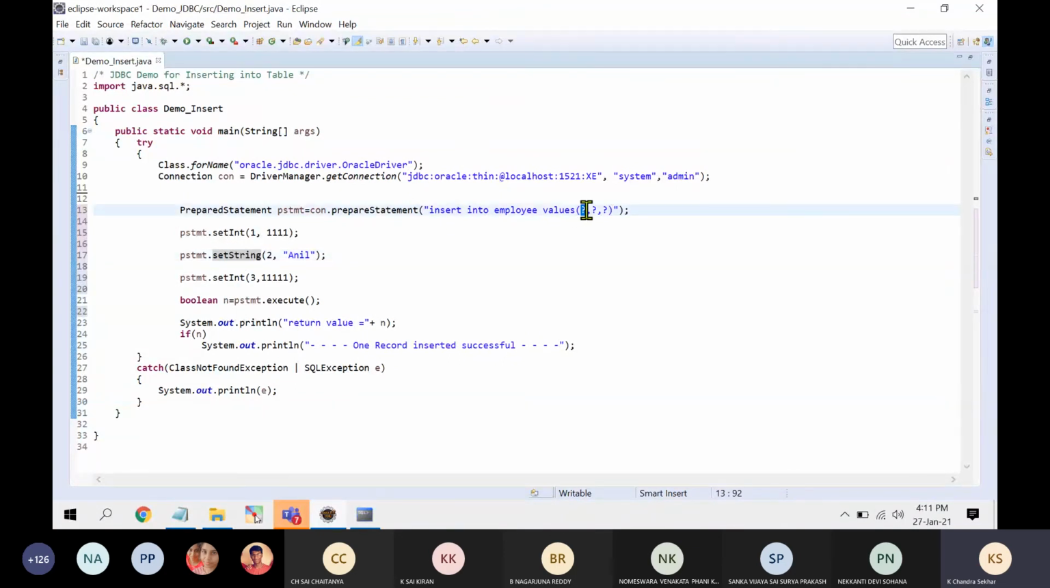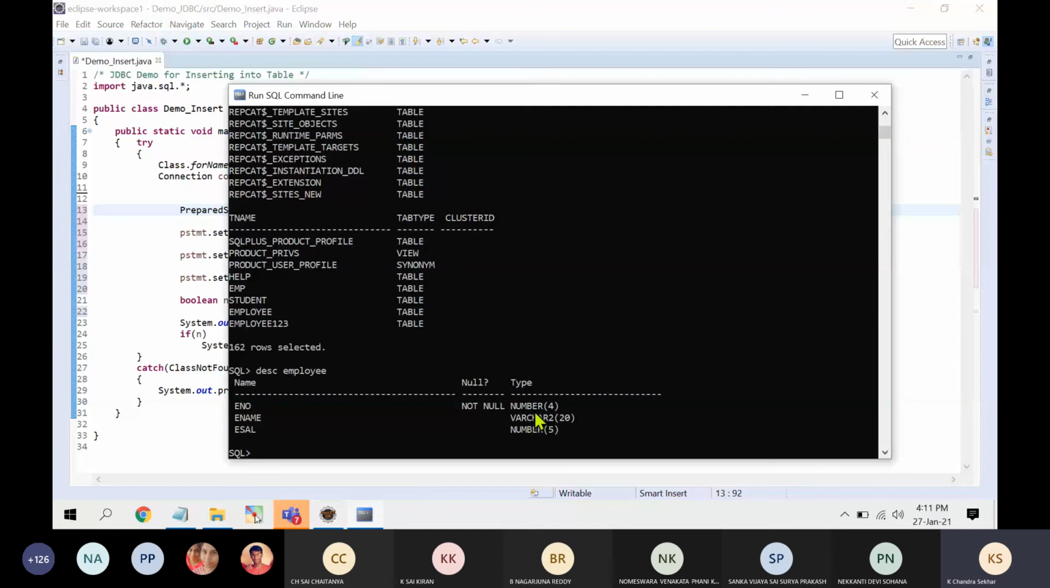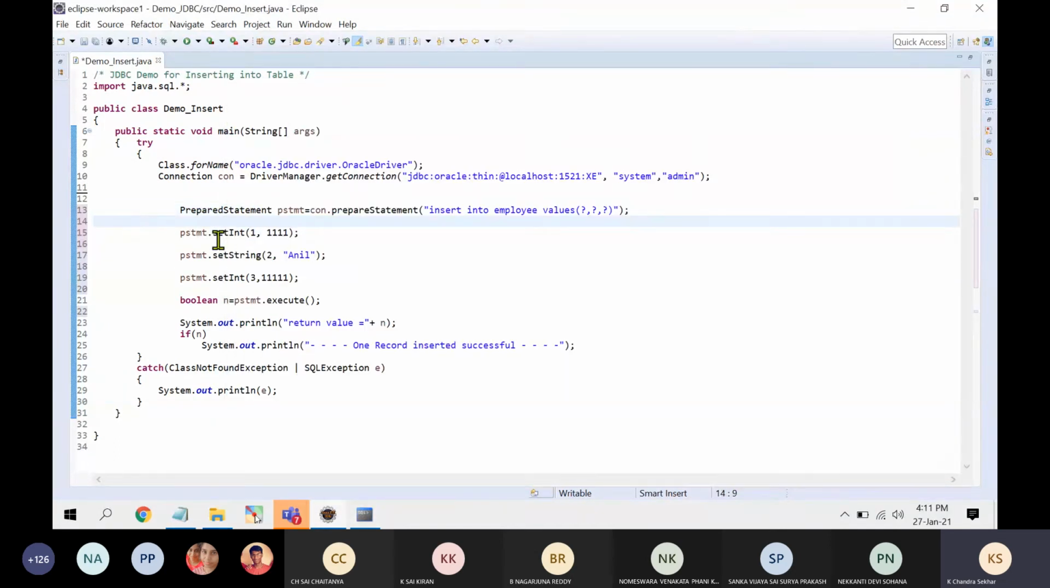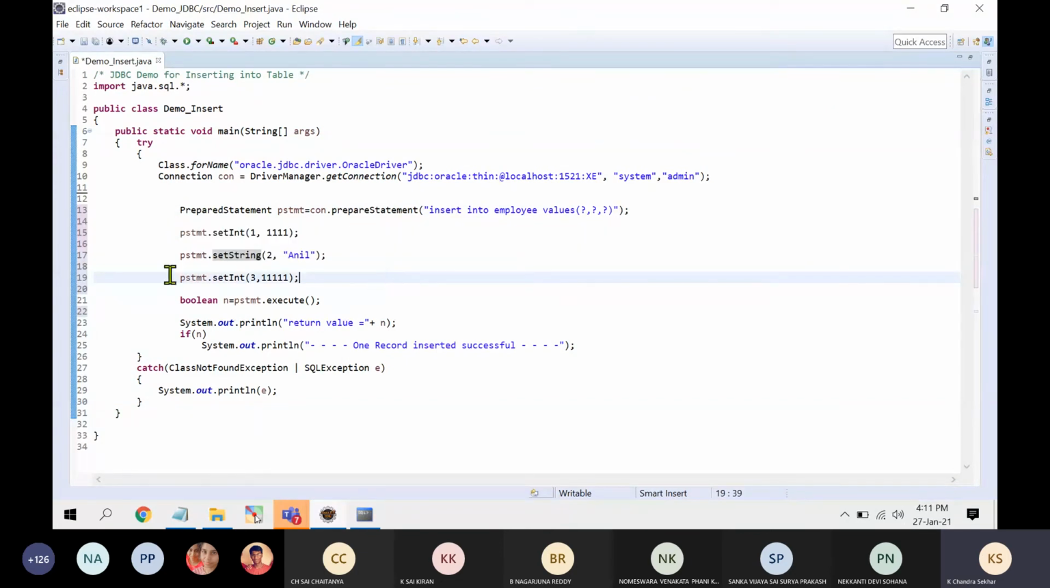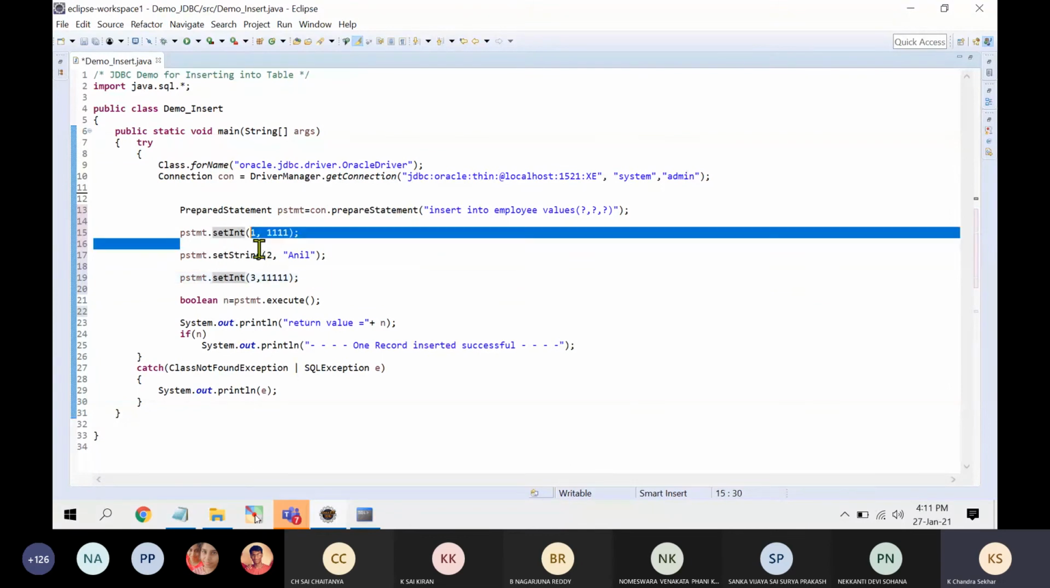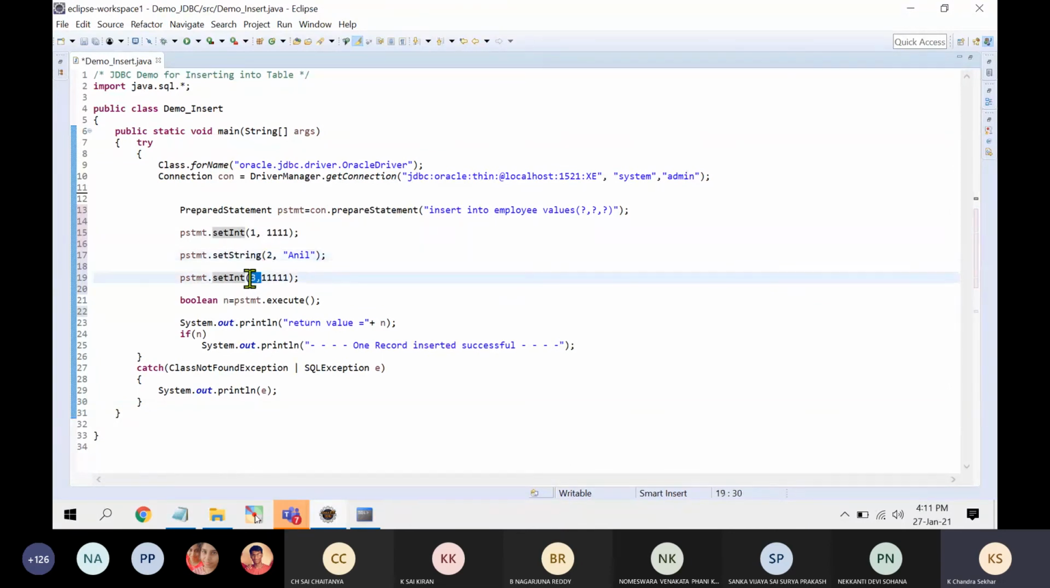With the first question mark, in your table, what is the data type? Integer, number type. Second is varchar. Third one is number type. That is why the first is set integer. The second question mark I want to replace with the name, so set string. Try to see the difference between set integer and set string. What is the third one? Set integer. Here 1, 2, 3: first parameter, second parameter, third parameter.